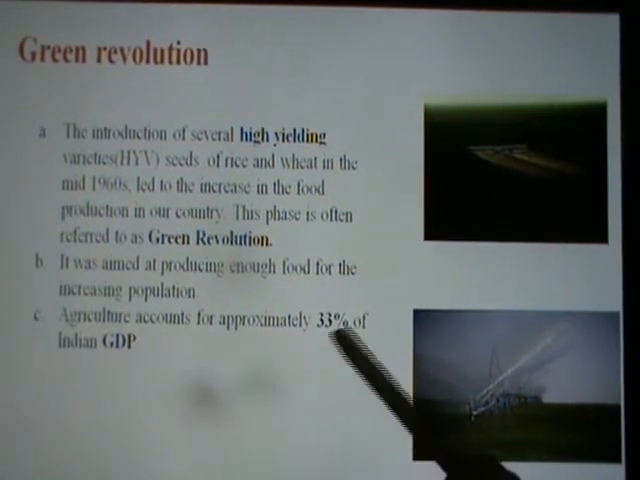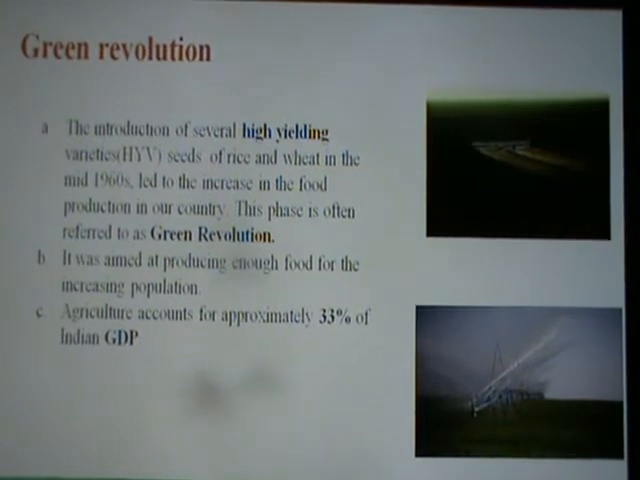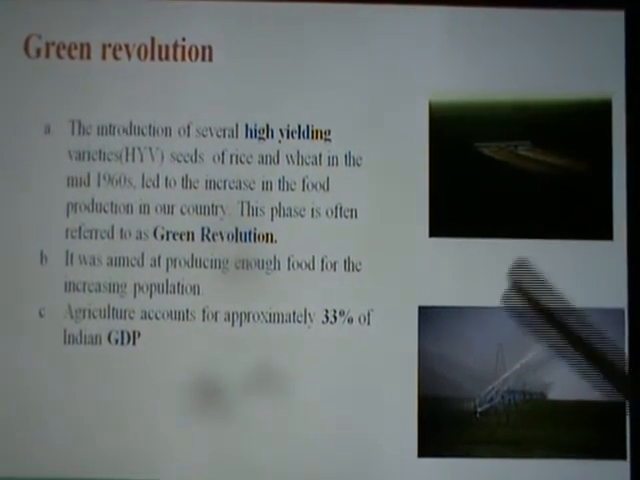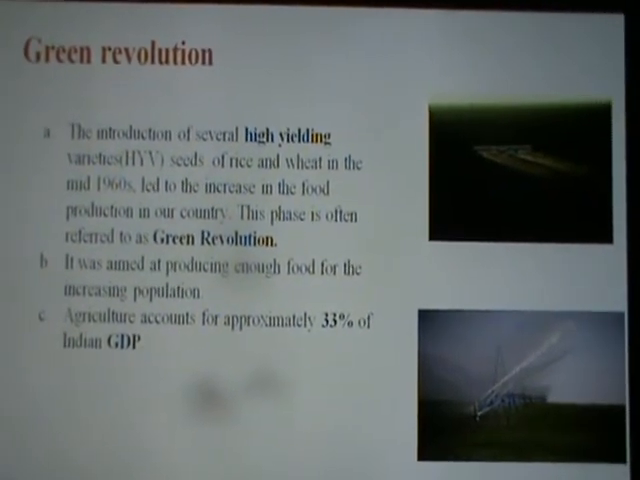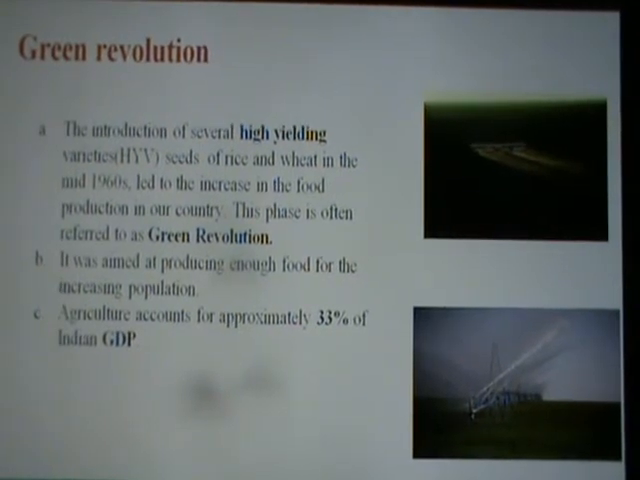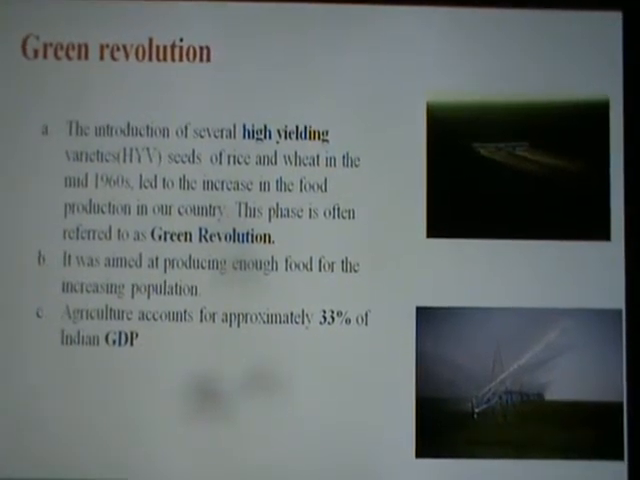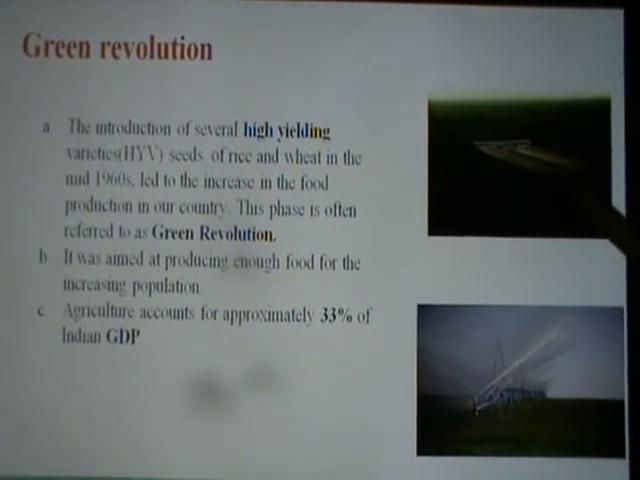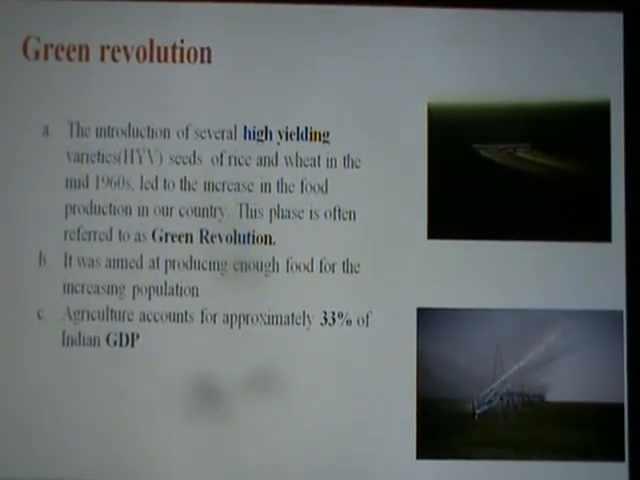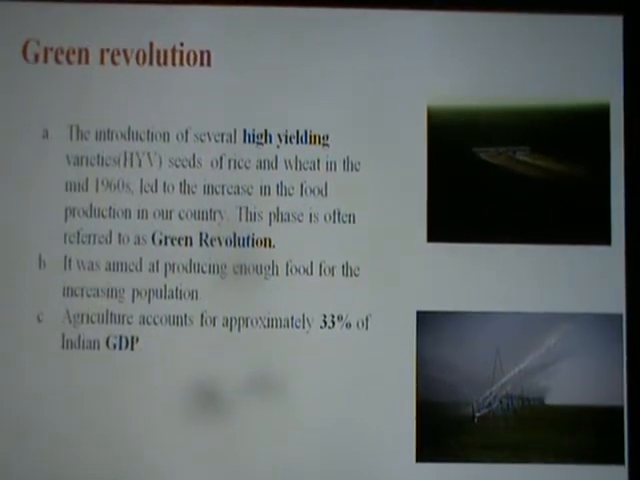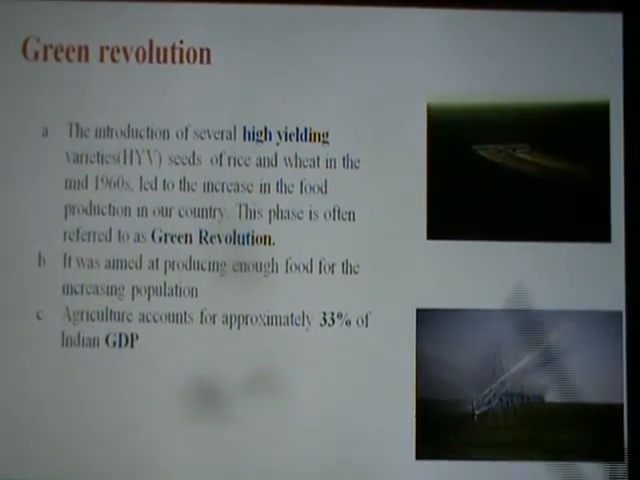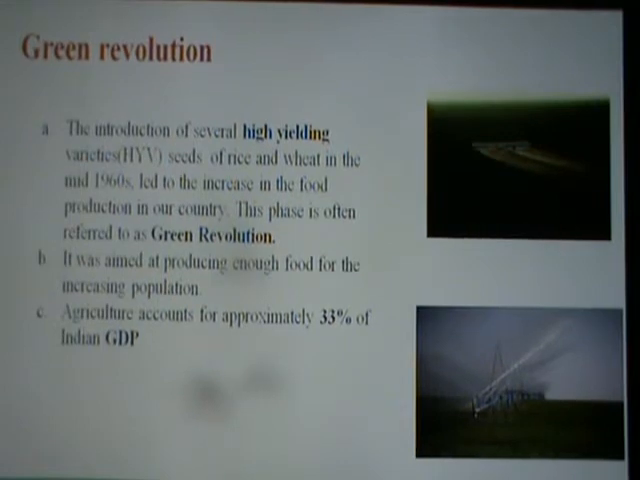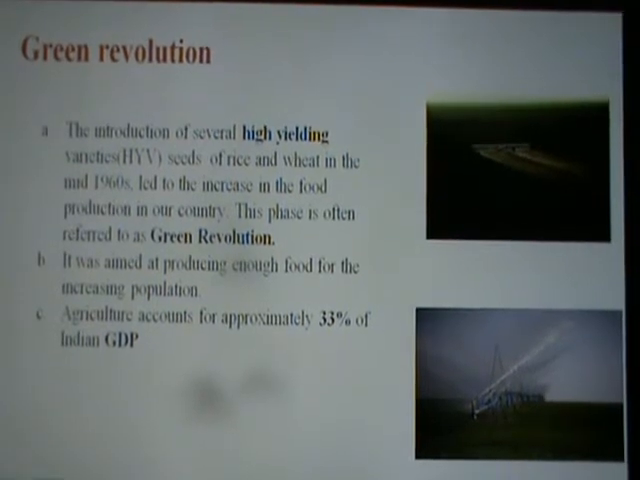Agriculture accounts for approximately 33% of India's GDP. And then you can see this is the farm where the new method, technology is used for watering the plants, and sprinklers and all are being used, and here you can see how the insecticides or pesticides are being sprayed onto the large scale acres of land for preventing insects from infecting the plants.